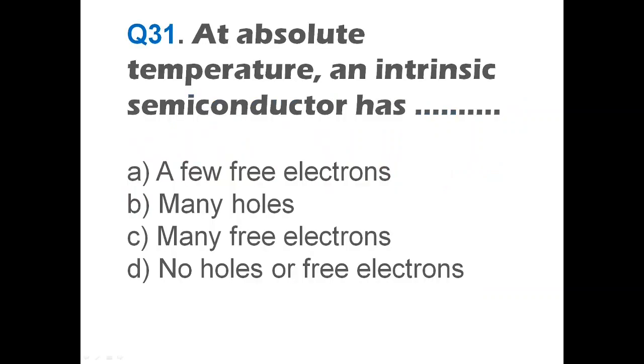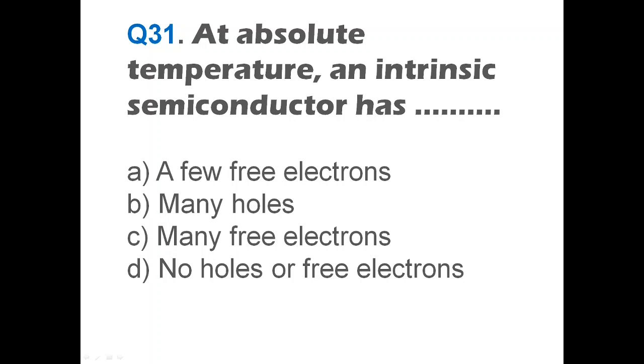So the next question is question number 31, and the question is asked as, at absolute temperature, an intrinsic semiconductor has dash. Okay, at absolute temperature, an intrinsic semiconductor has dash means what? It will not have any charge carriers which will make a current to flow. An intrinsic semiconductor will not have any charge carriers, whether it is electrons or holes. It will not have even electrons, it will not have even holes. So there will be no current flow appearing in intrinsic semiconductor at absolute temperature.